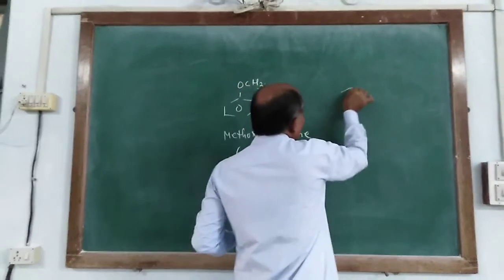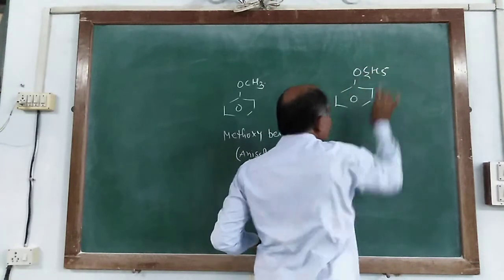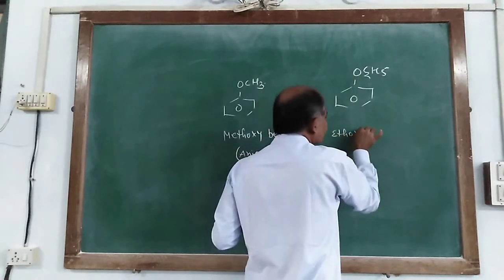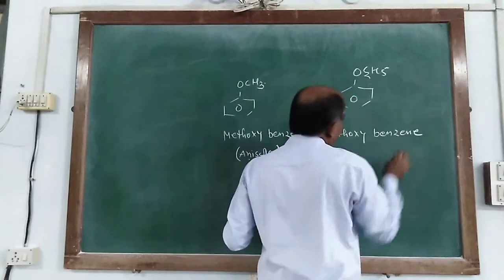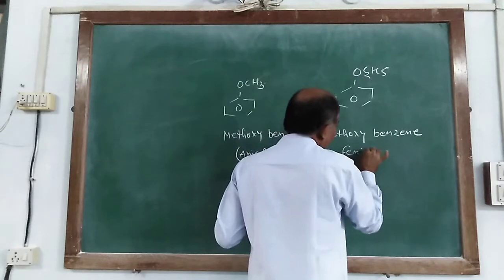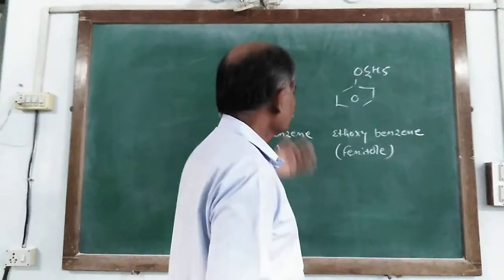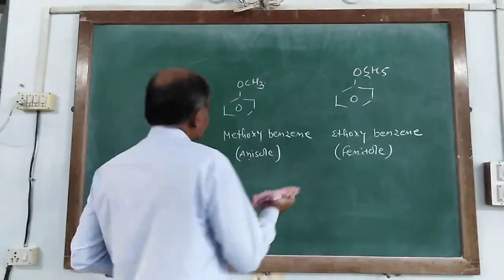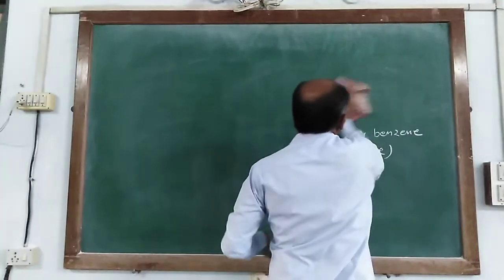Similarly, another compound, OC2H5, so it is ethoxybenzene, and the traditional name of this compound is also given as anisole. So in this way we complete the IUPAC nomenclature of ether according to our syllabus.